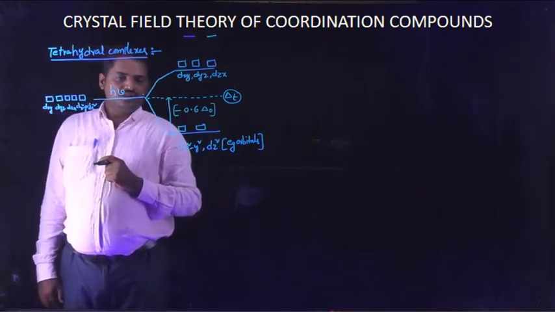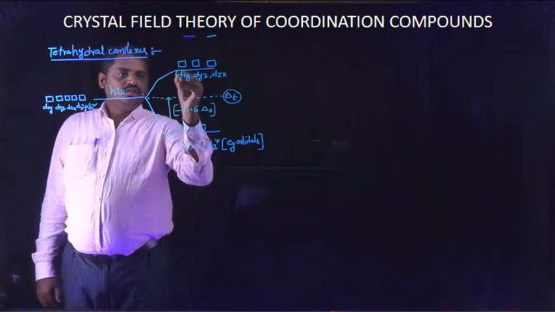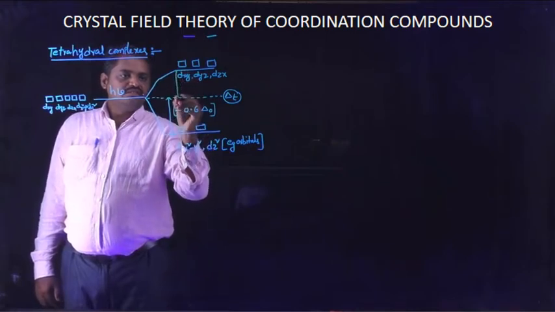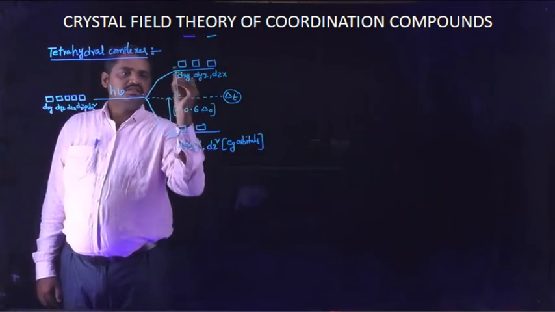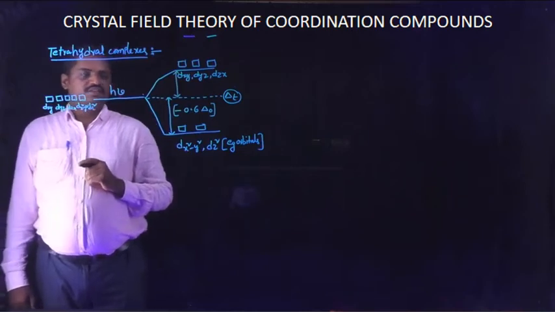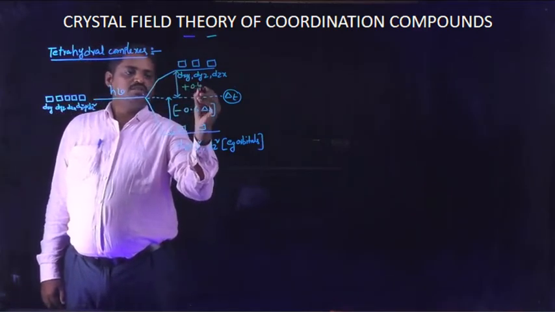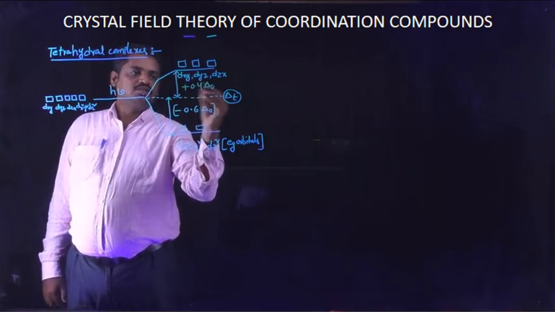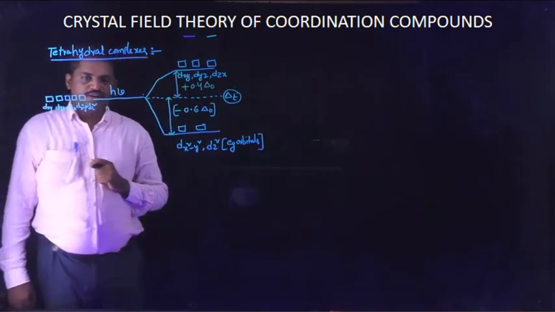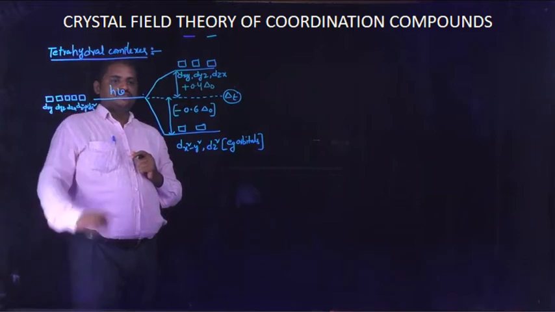And the next energy level is plus 0.4 delta naught, plus 0.4 delta naught.